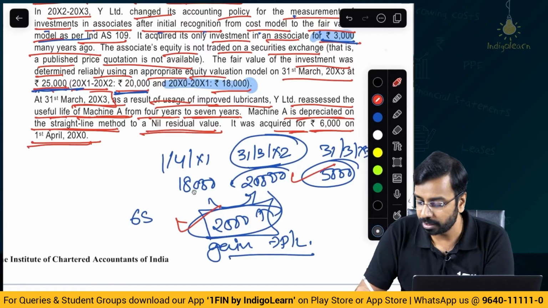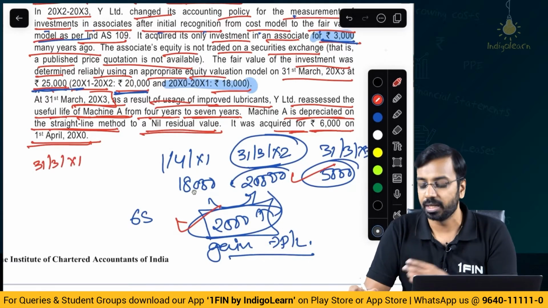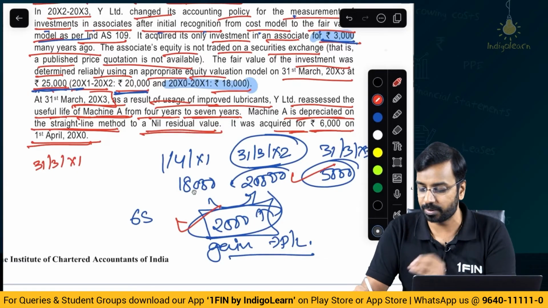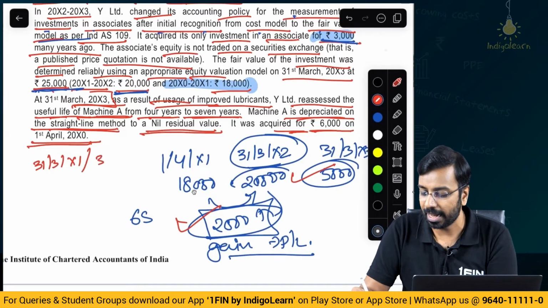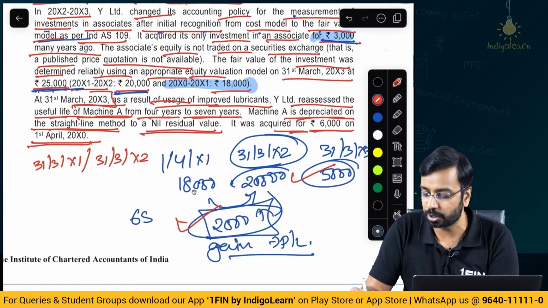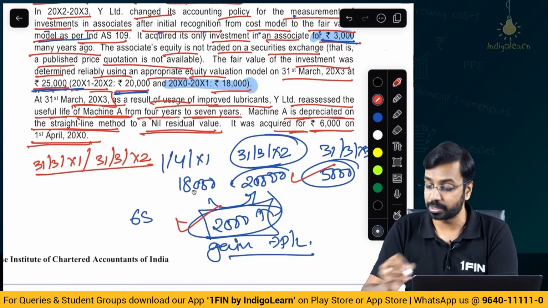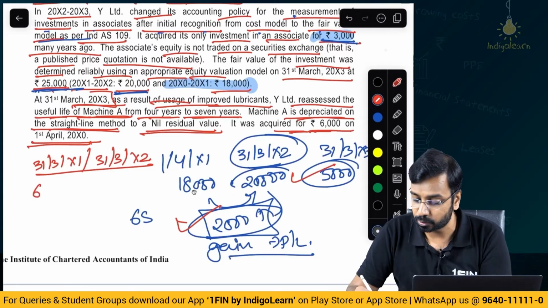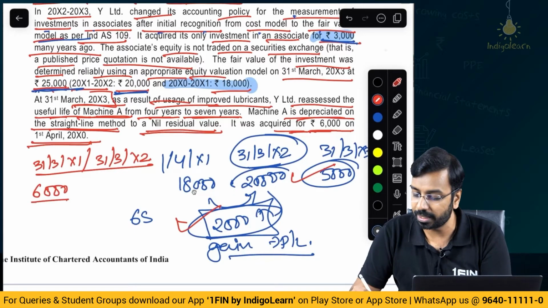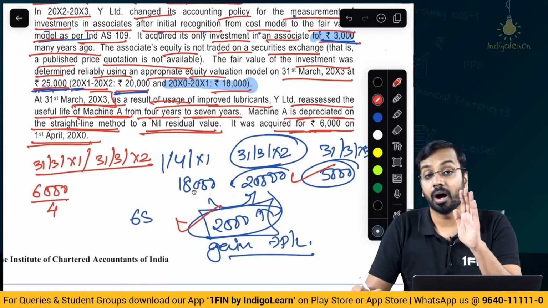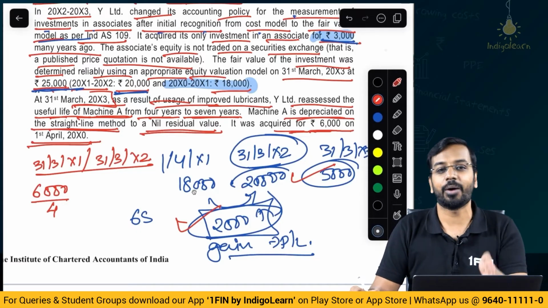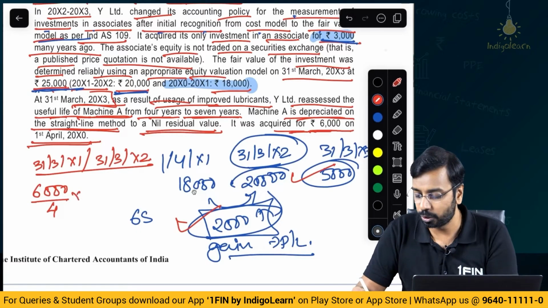Now, from year 0, that is for the year ending 31st March of year 1, year 2, 2 years have been completed, right? 31st March of year 1 and 31st of March of year 2. How many years have we used the machine so far? At the beginning of the year, 2 years. What was the cost? 6,000. So 6,000 divided by useful life, earlier it was 4 years, now it will be 7 years into 2.